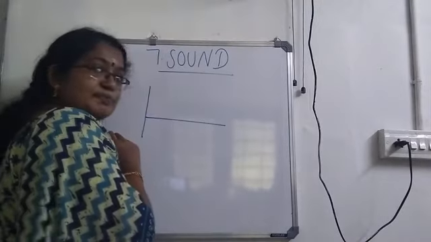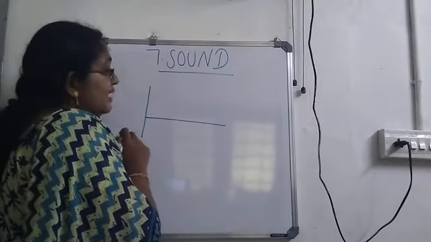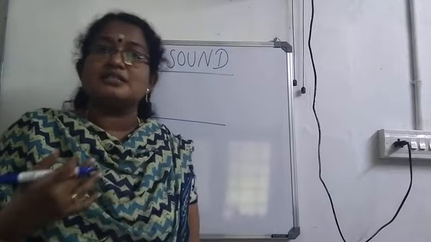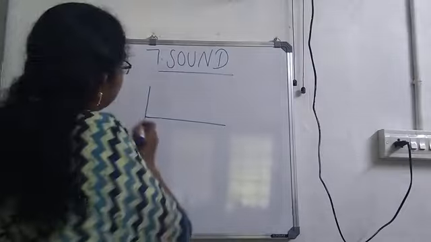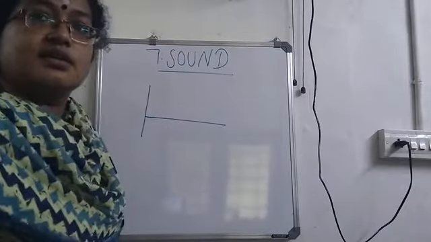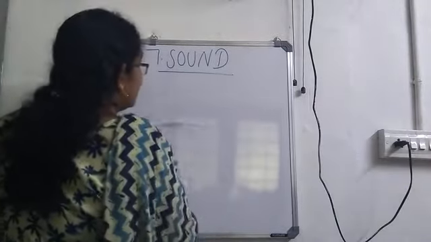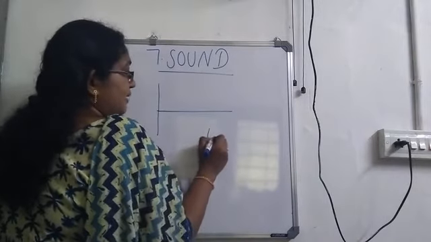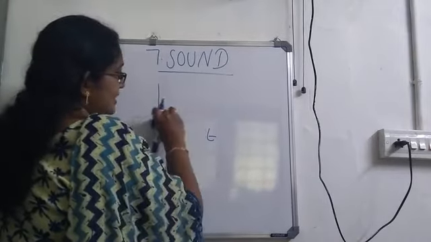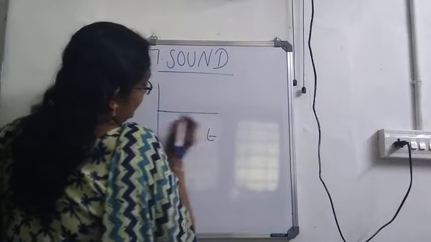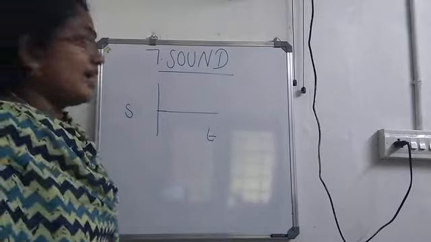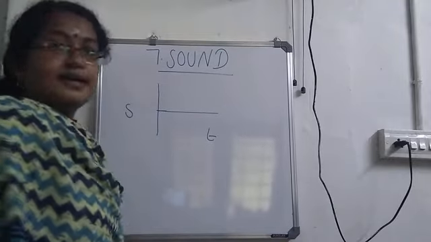We will represent a wave using a displacement time graph. Let me draw it straight. Time will be taken along the x-axis and displacement along the y-axis. So this is known as a displacement time graph.